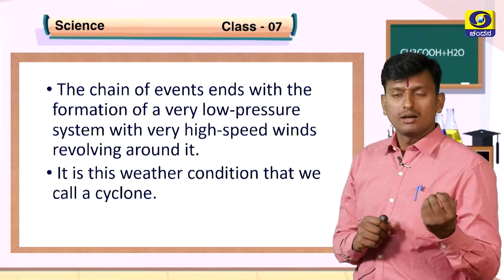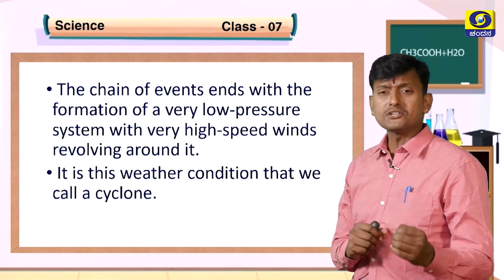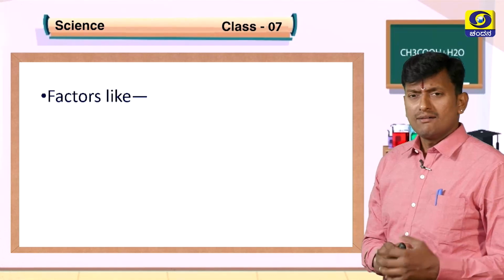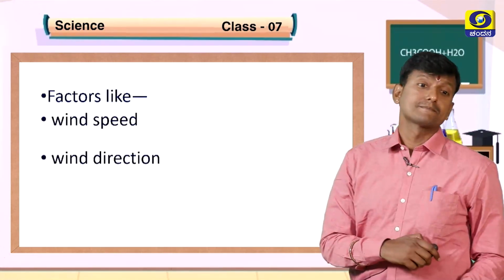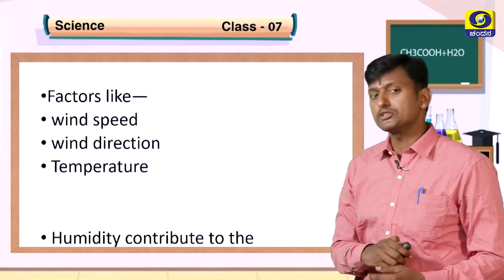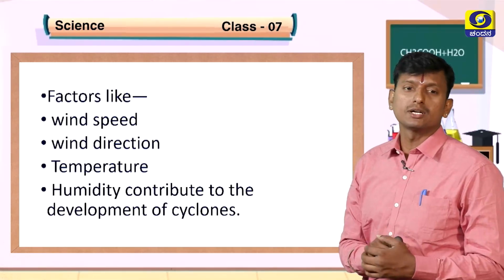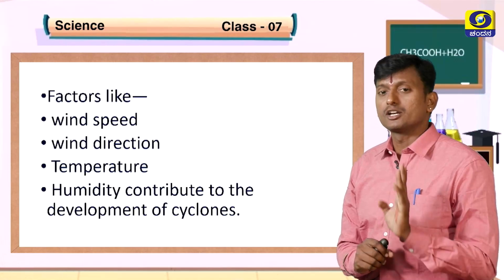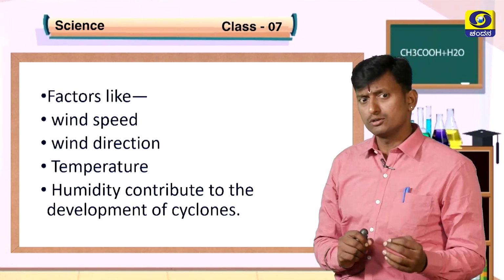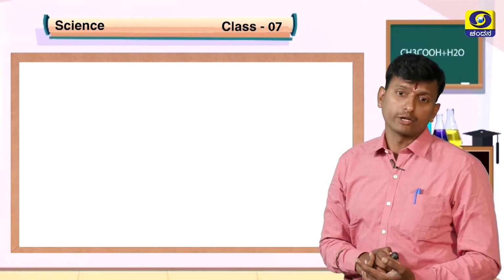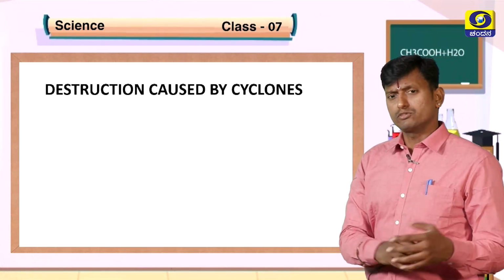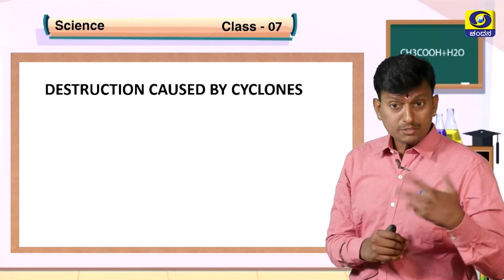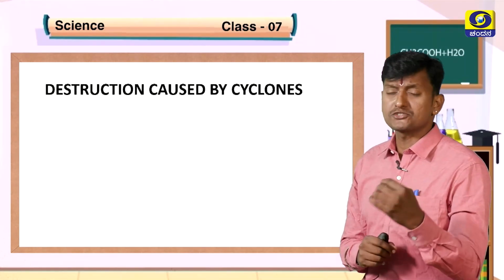So we know that pressure and temperature play a major role in the formation of a cyclone. Factors like wind speed, wind direction, temperature and humidity contribute to the development of cyclones. Okay, students? Now we know how a cyclone forms. The next point is destruction caused by cyclones.